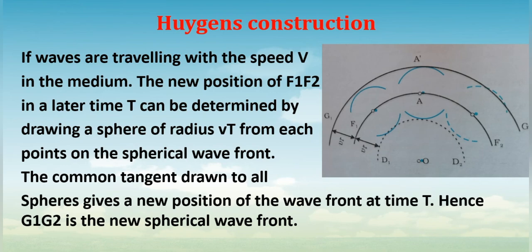Although in this construction we can see the wavefront D1, D2, he said that since the waves are advancing in the forward direction, the amplitude of the backward waves is 0. He was able to say that these amplitudes are 0, but it was unsatisfactory, so it became a drawback to his model.